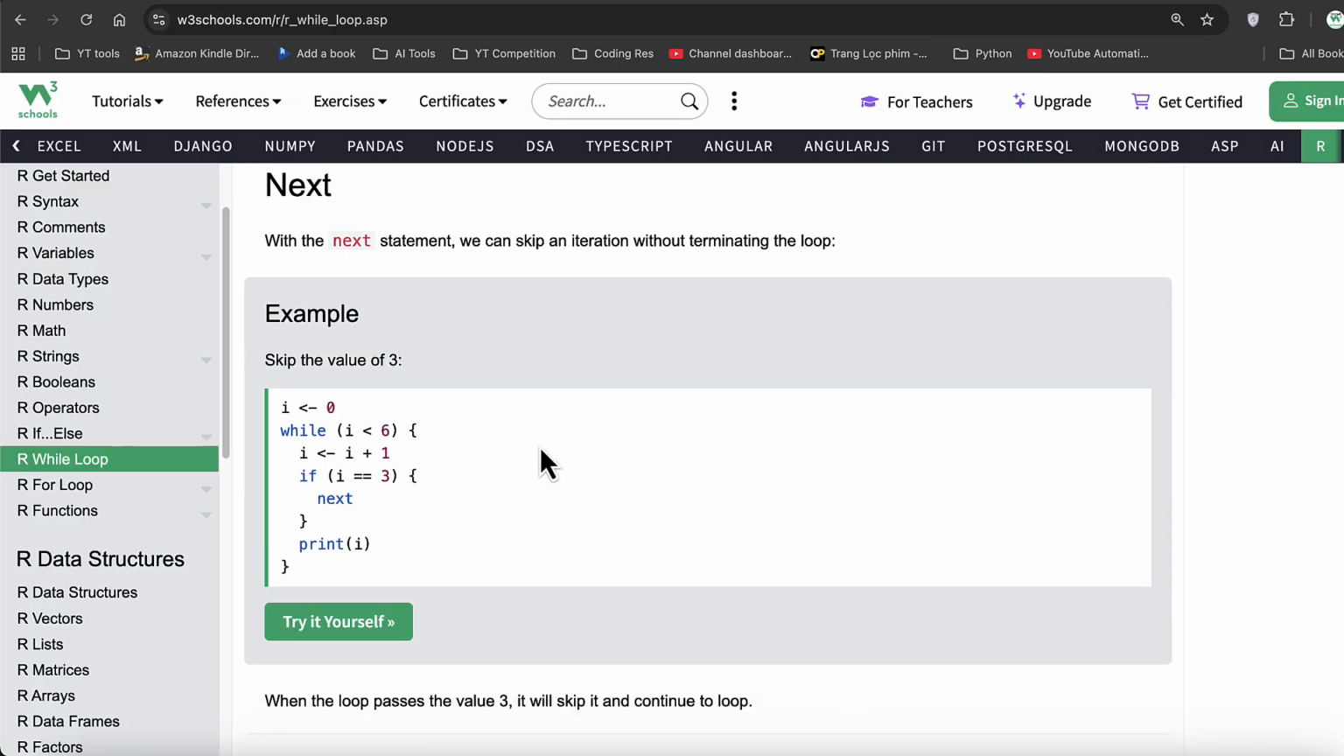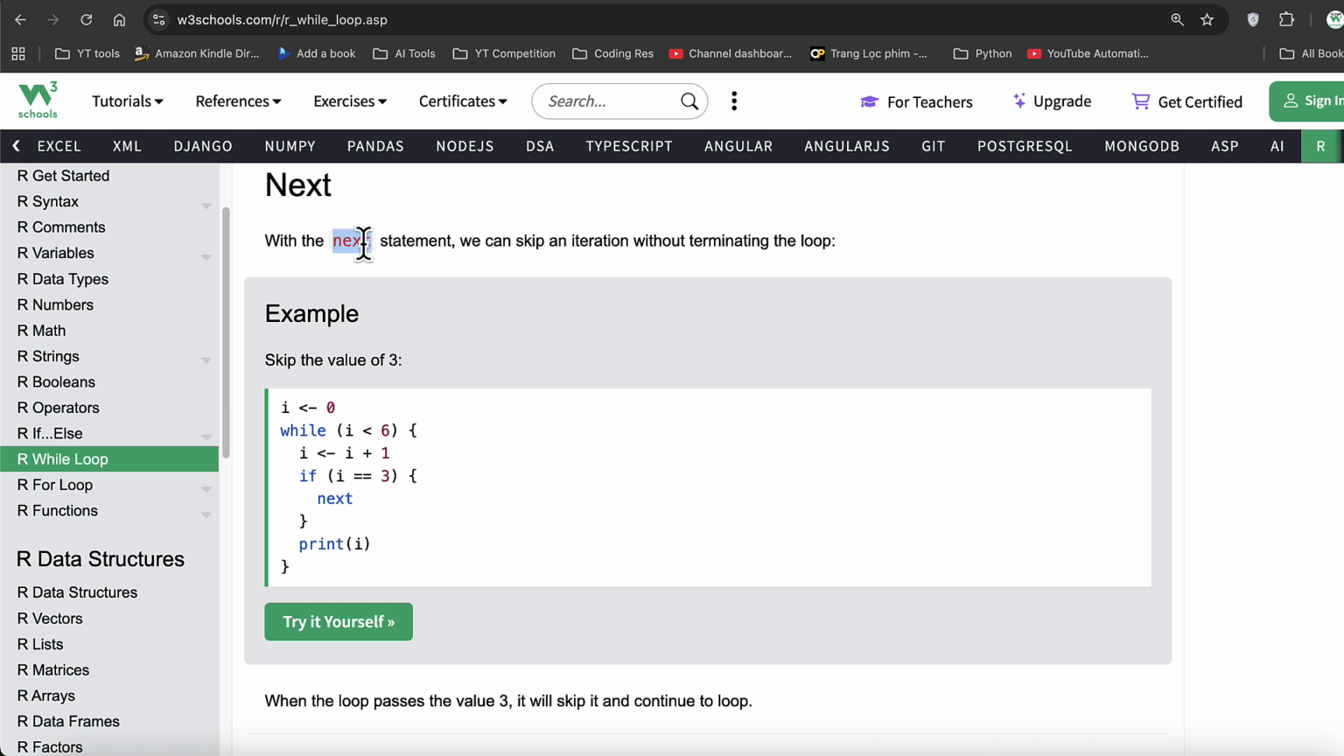Okay. Similarly, we have a next statement. With the next statement, we can skip an iteration without terminating the loop. So for example, if we want to skip certain outputs from the code, if there's a character that we want to say, hey, if you find this character, just skip it. If you find this variable name, just skip it. If you're doing some searching, if you find this character, just skip it. In that case, we use the next statement.